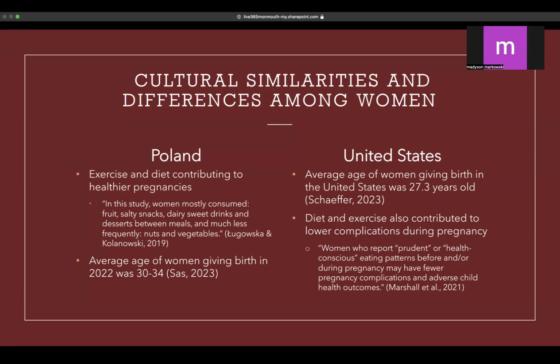Same for the United States: diet and exercise contributed to lower complications during pregnancy. In a report that I found from the United States, it says women who report prudent or health-conscious eating patterns before and or during pregnancy may have fewer complications and adverse child health outcomes.